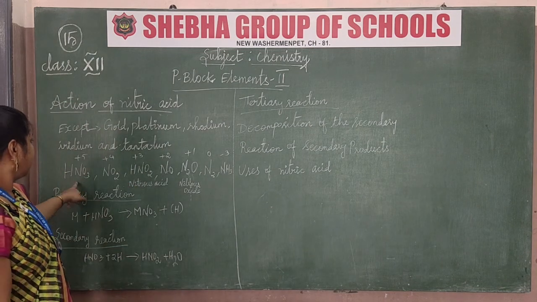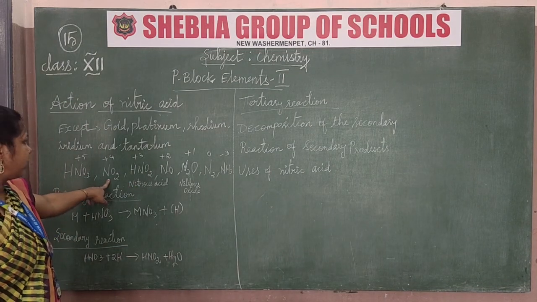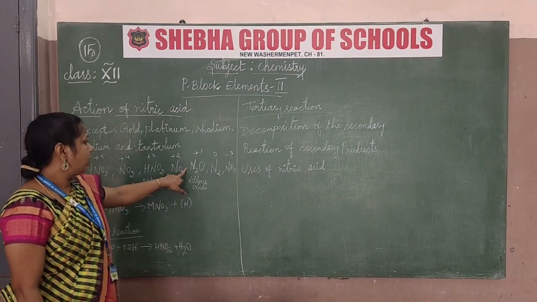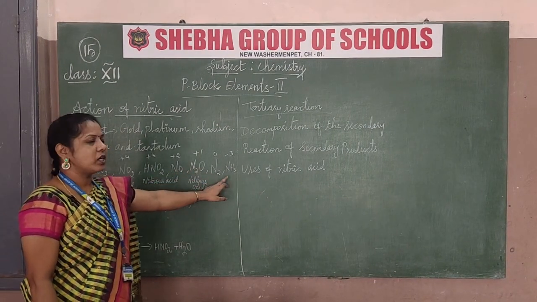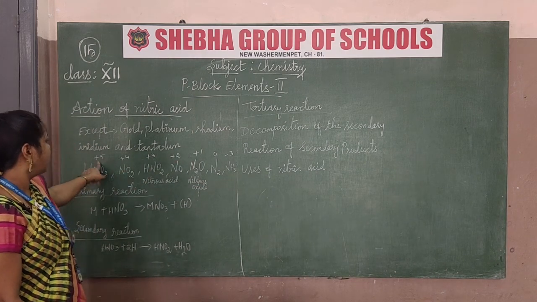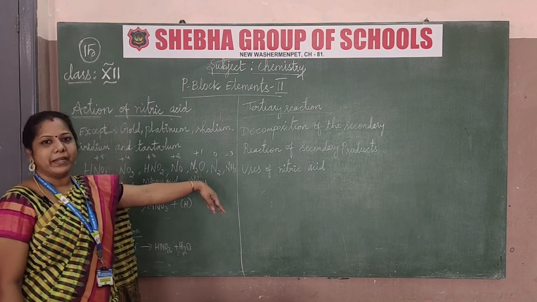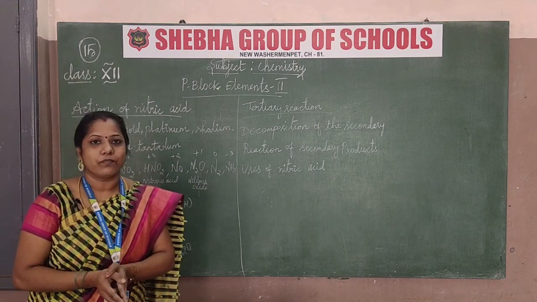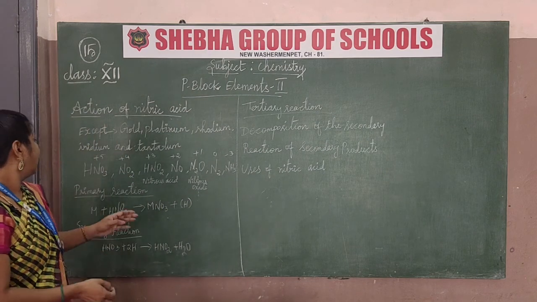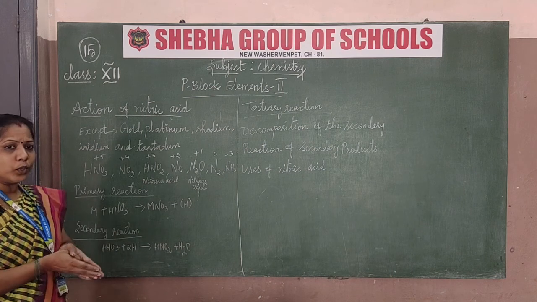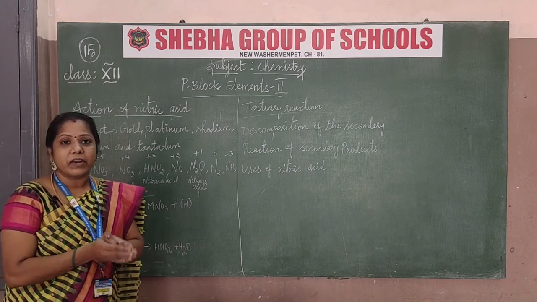Nitric acid has different types of oxidations. Depending on that, nitric acid, nitrogen dioxide and nitrous acid, nitrogen monoxide and nitrous oxide, nitrogen and ammonia. It depends on the oxidation numbers mentioned here, from +5 to -3. So depending on that, you have to learn the different types of oxidizing agent for nitric acid. For that, the primary reactions: how nitric acid reacts with the different types of metals.